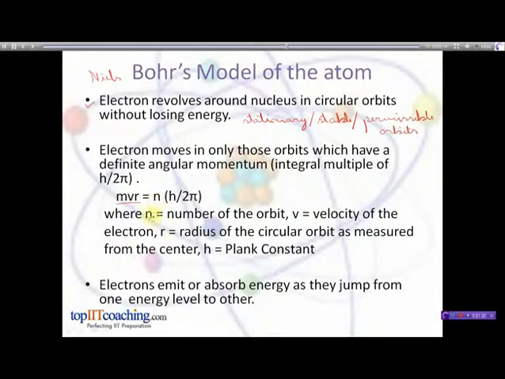Now, according to the third postulate of Bohr's theory, the electrons emit or absorb energy as they jump from one energy level to other. So, if the electron jumps from higher energy level to lower energy level, emission of energy takes place.